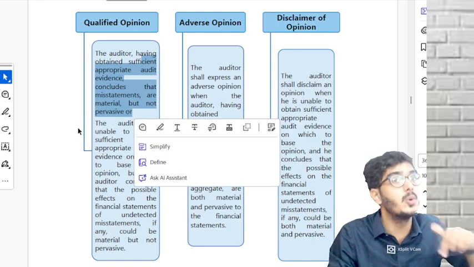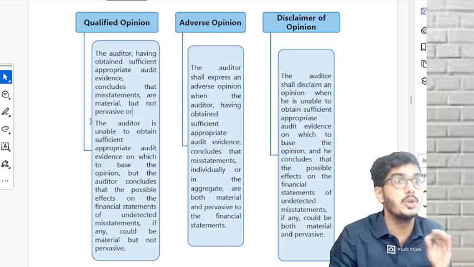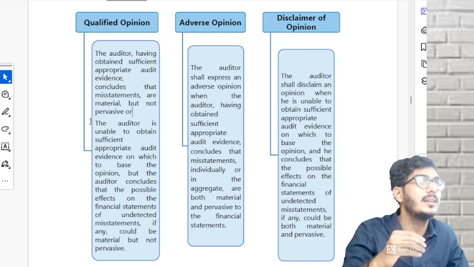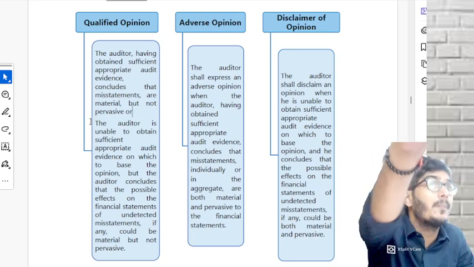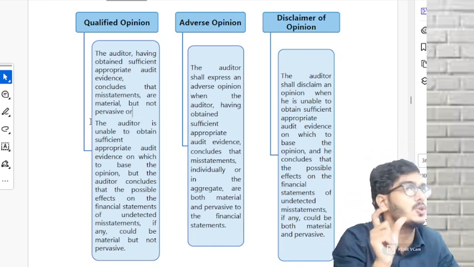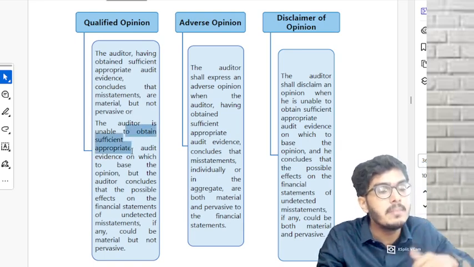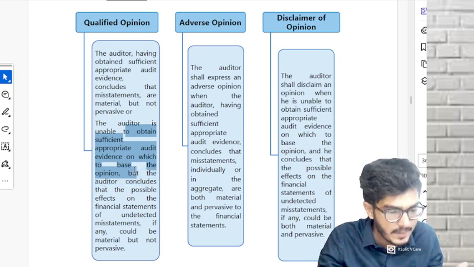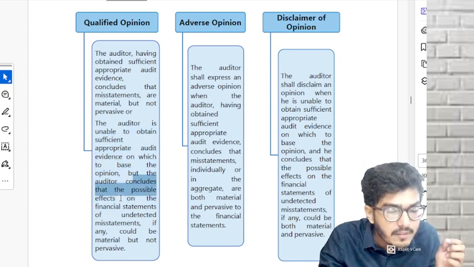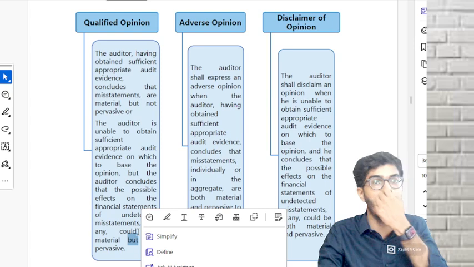Now, my question is, when you don't have the PSI, your language changes. Why? Because you don't have PSI in your hand. So you will not tell that the auditor has concluded that there is a misstatement. You will write possibility, possible effect of the misstatements. Why has the word possible been added? Because you don't have PSI in your hand. So here you will write the auditor is unable to obtain PSI on which he can base his opinion, but he concludes that the possible effects on the FS could be material but not pervasive.